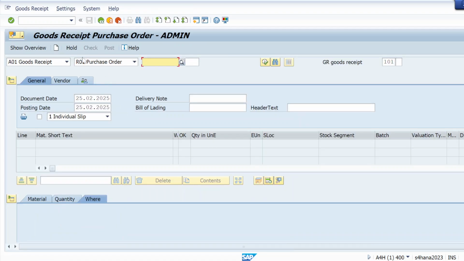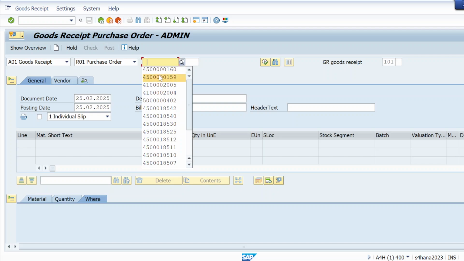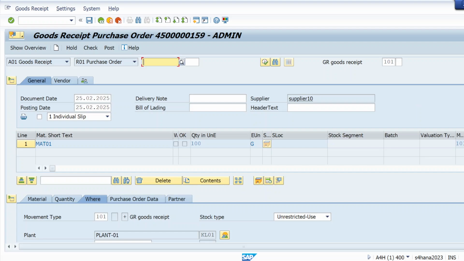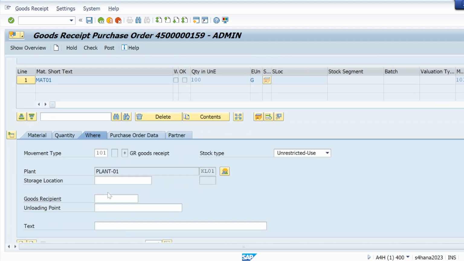Goods receipt we do by using T code MIGO. MIGO is a transaction code. We use MIGO to do goods receipt against a purchase order. So let me do it. Yesterday I was facing an error. If you also face the same error, how can you resolve it? Let me show you.